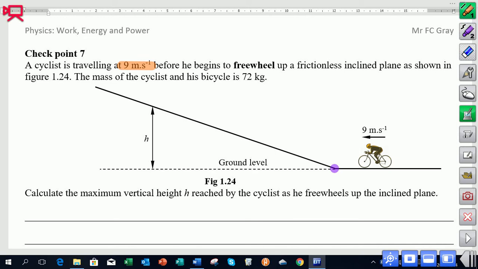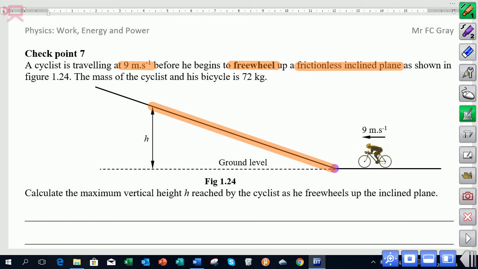And it says in the problem that he freewheels up this frictionless inclined plane. So freewheels, the implication here is that he's not pedaling and there's no external force. He's not providing any external force to the bike, and we simply have the gravitational force acting on him as he goes up the slope. The only force acting on him is the gravitational force, and we know that to be a conservative force. It doesn't add or reduce the mechanical energy in the system.